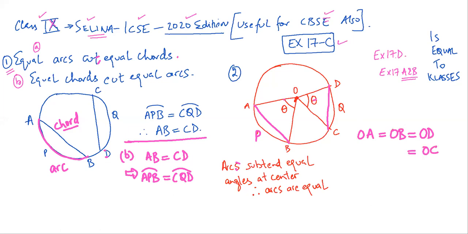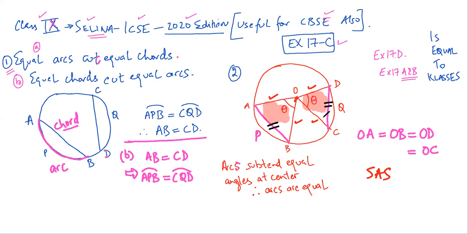So these are radii. Then by SAS, the triangles are congruent. Which triangles are congruent? This triangle and this triangle are congruent. So what I have proved is, by CPCT, that this is equal to this.